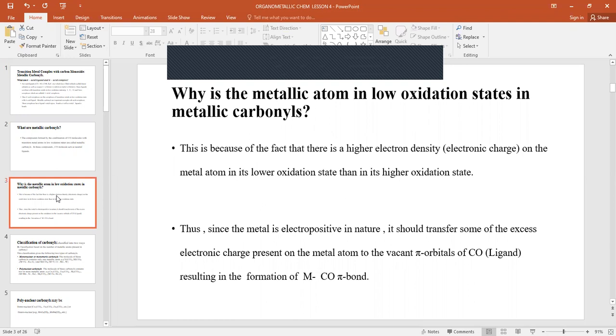And since the metals are electropositive in nature, they feel more comfortable if the excess electrons are transferred to the vacant pi orbitals of the carbon monoxide, resulting in the formation of the metal-carbon monoxide pi bond.